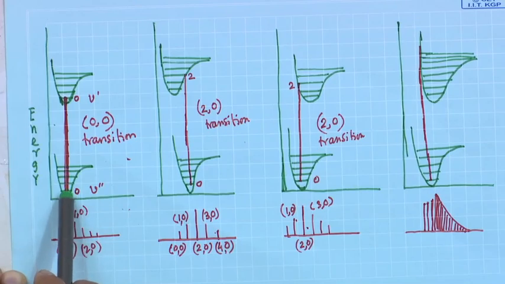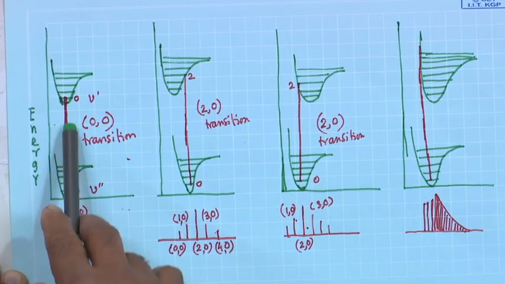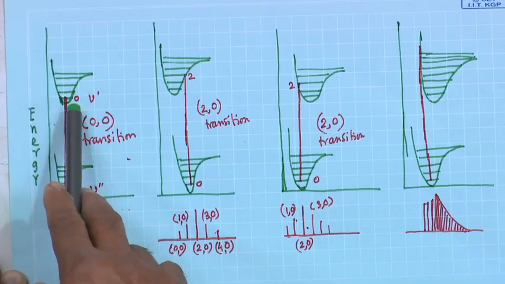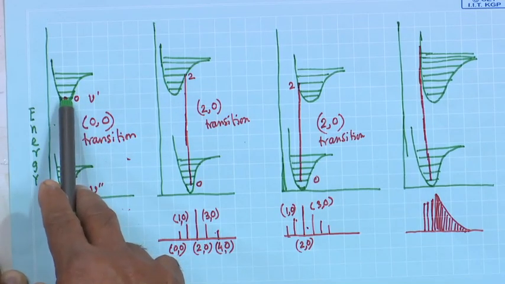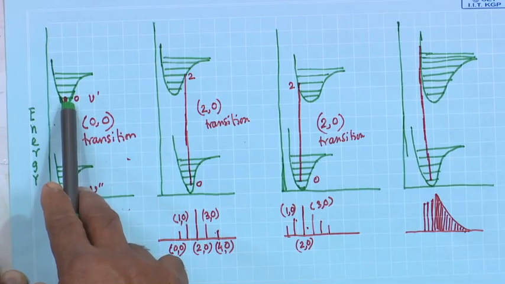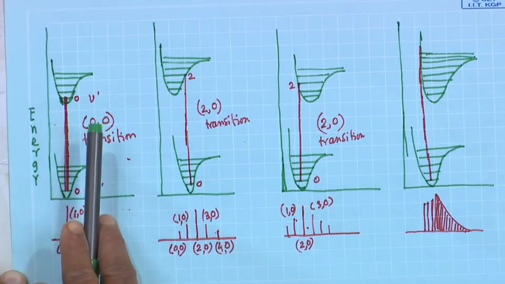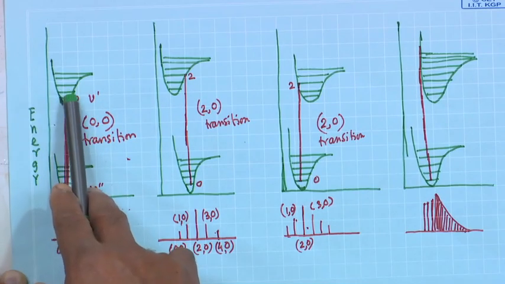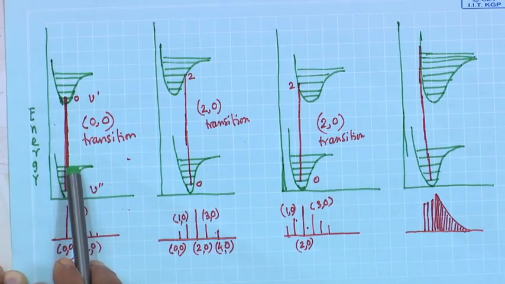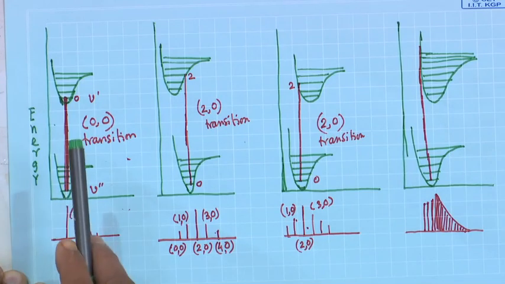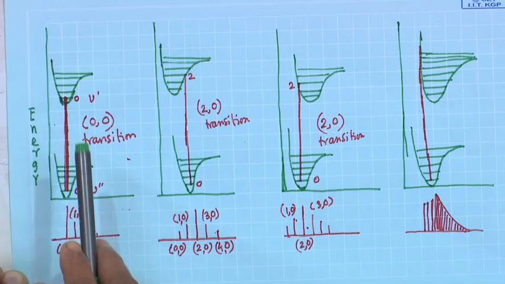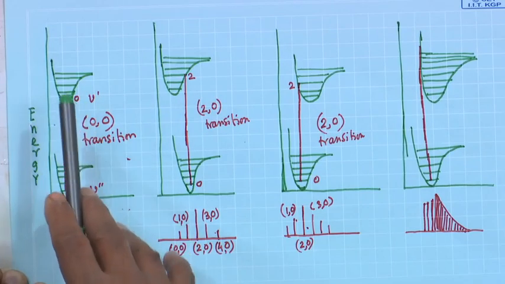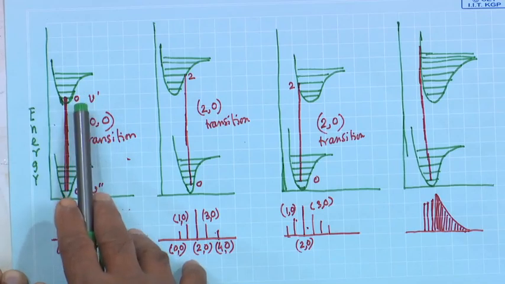Now, from here if I draw a vertical line, we have to see where it will cut. We have to choose this vertical line in such a way that it connects the maximum probability of the molecules in that vibrational level.